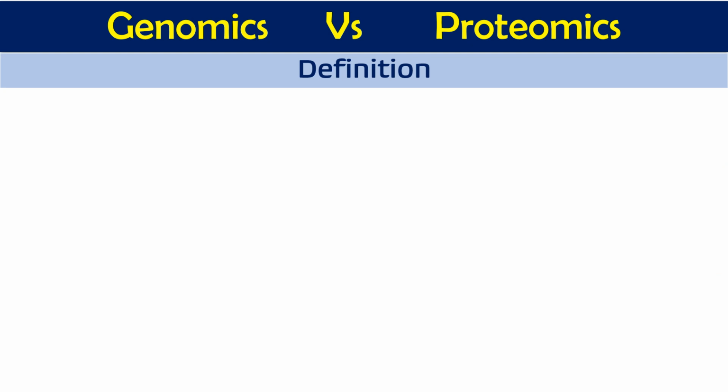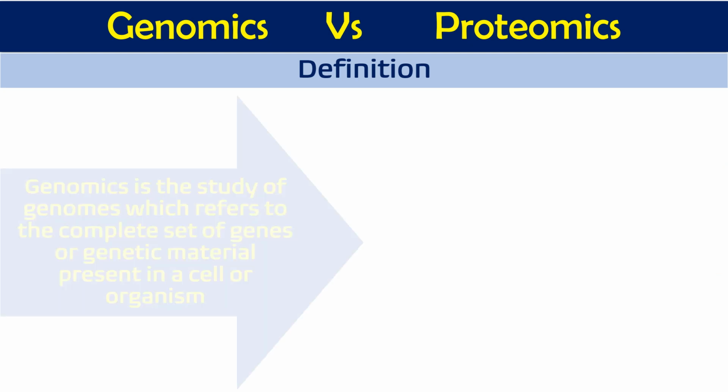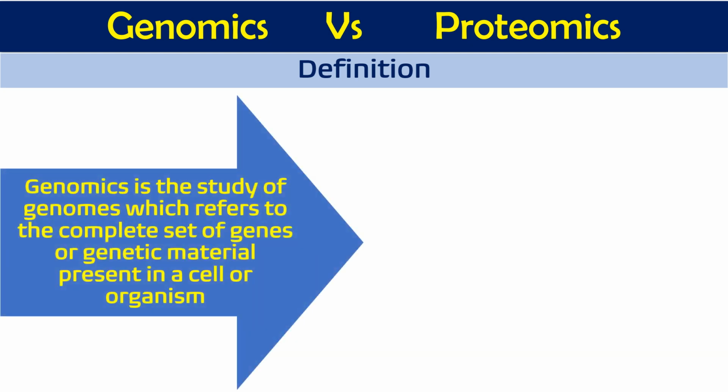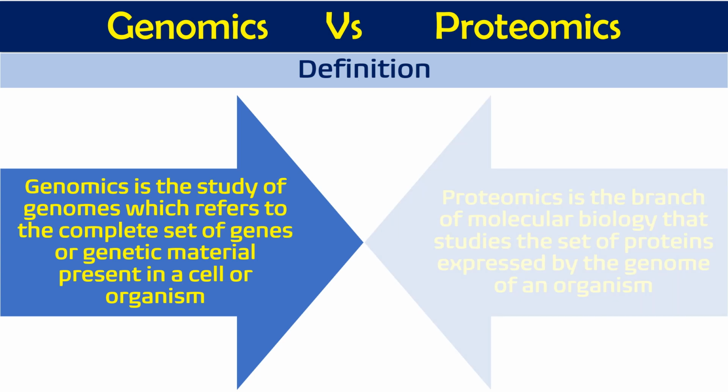The first difference between genomics and proteomics is their definition. Genomics is the study of the genome, which refers to the complete set of genes or genetic material present in a cell or an organism. Because an organism develops from a single cell, every cell will have roughly the same genes. So the complete set of genes of a cell or an organism is studied in genomics.